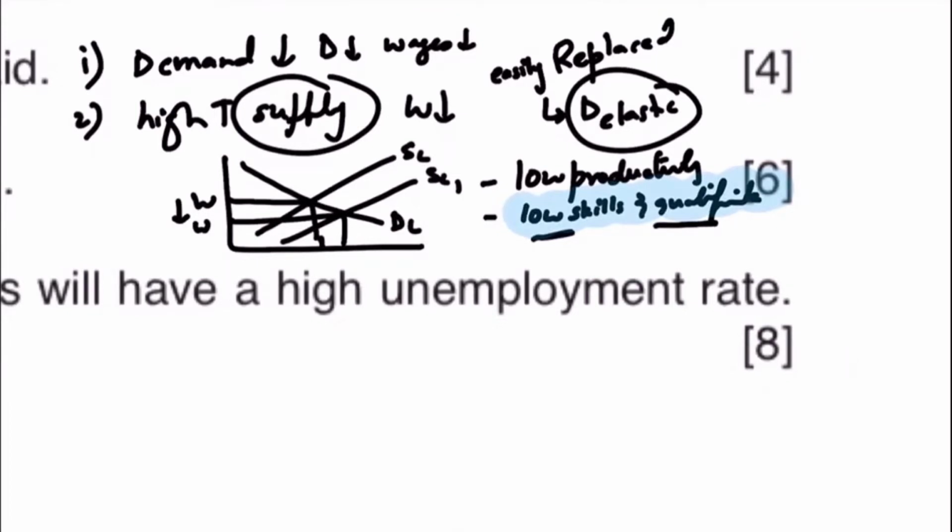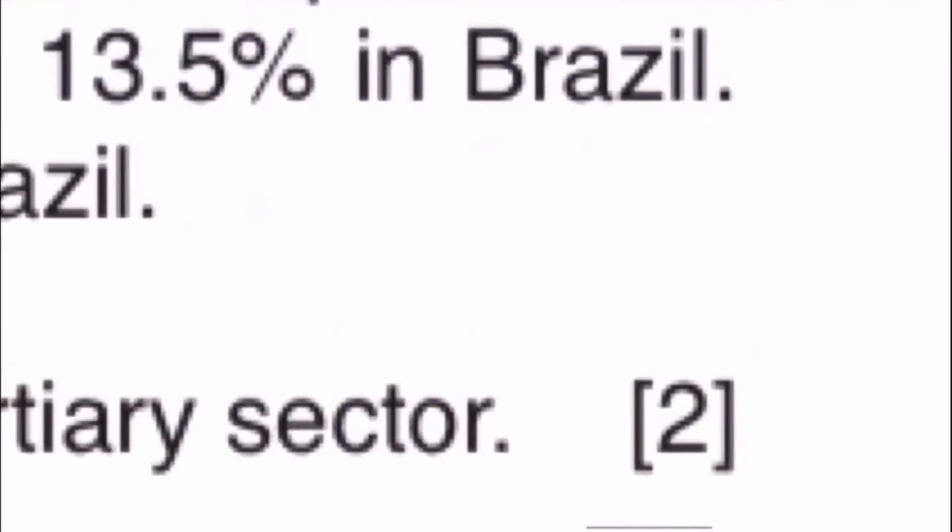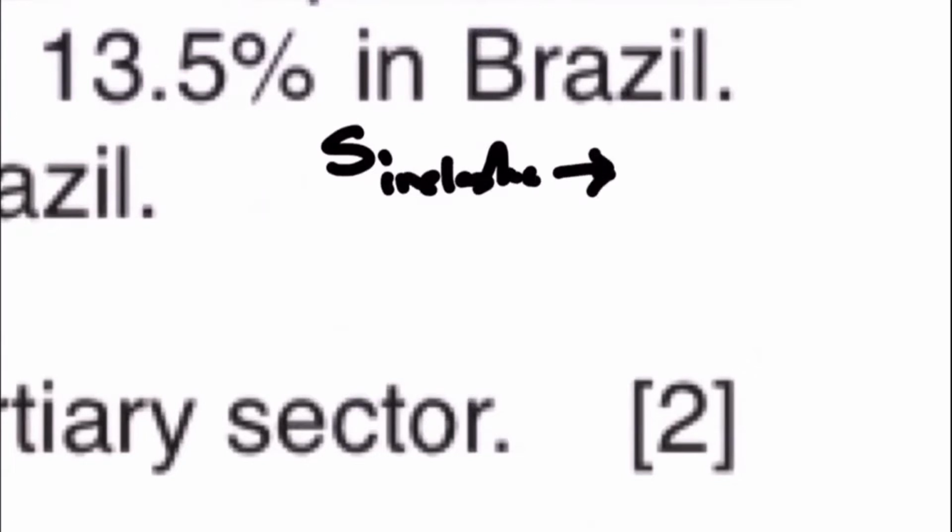On the other hand, if the demand for workers is inelastic, it means that the workers are not easily replaceable, especially in highly qualified jobs, maybe engineers, doctors, accountants. The demand for such workers is inelastic as well. Not only is the demand inelastic for these jobs, but also the supply of the workers is inelastic. Remember that the supply of those workers would be inelastic, because that would require very high qualification.